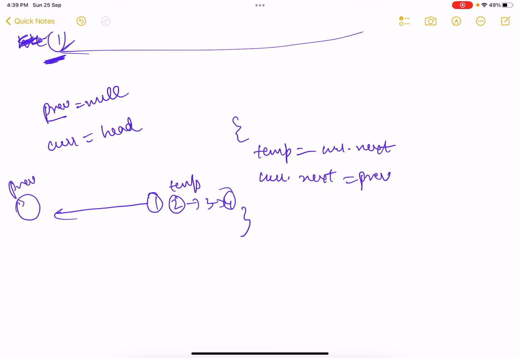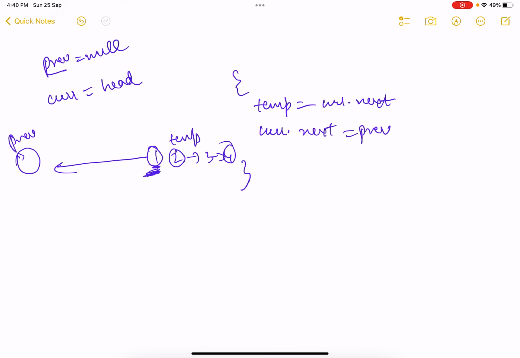Now what I need to do, I need to make this node as previous, right? So that whenever I come into the next iteration, previous points to this node. So simple stuff, I will make previous equals to current. Remember, this still is the current node, pointed by the name current. Now I need to make this the current node, so I do current equals to temp, right? So these are the 4 things that I do, and my list will be reversed, right?